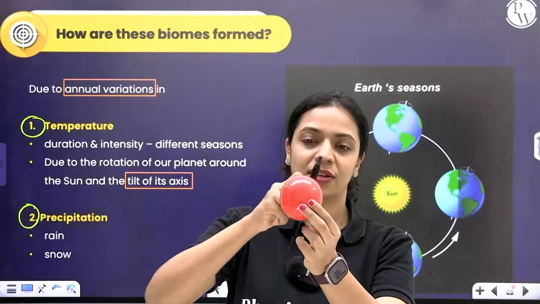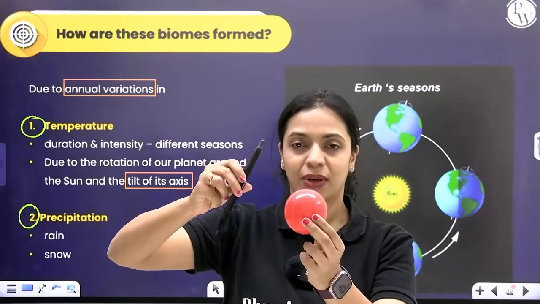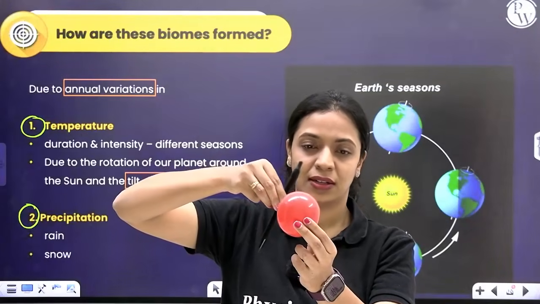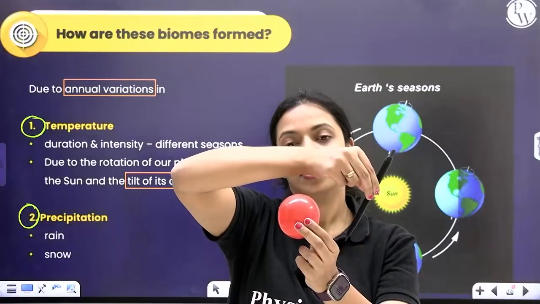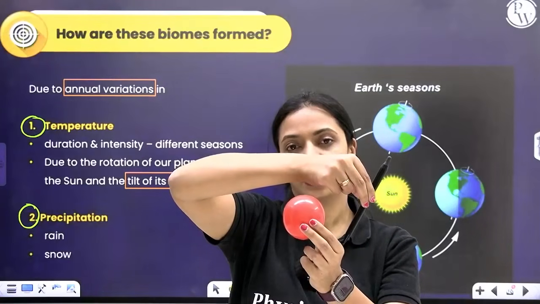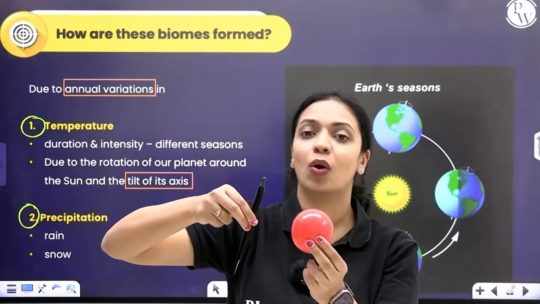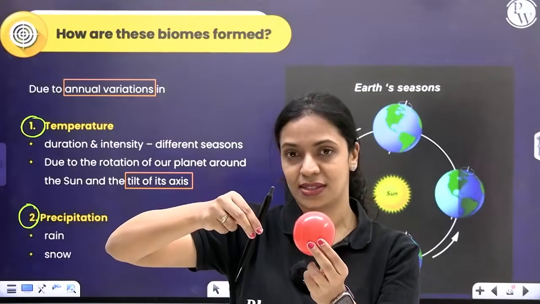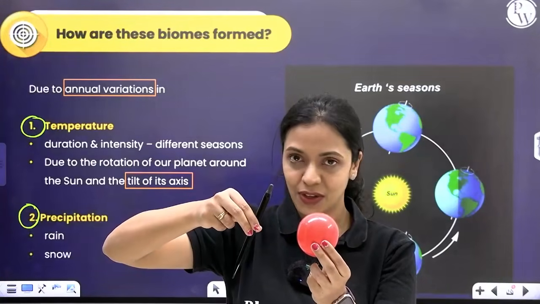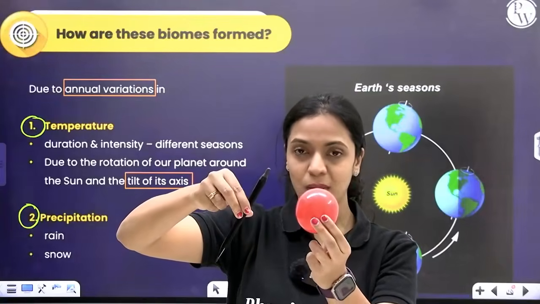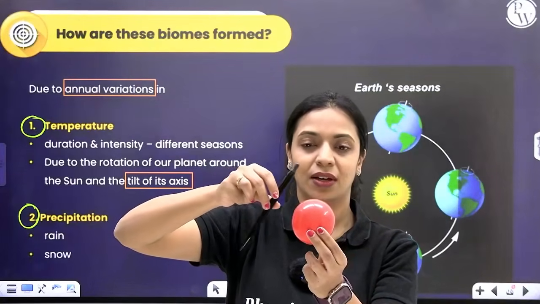As it rotates and revolves, it's not like the top portion will always be closer to the sun. So when it revolves around the sun, when it comes to this side, I want you to notice how the bottom portion is now closer to the sun and the top portion is away from the sun. Depending upon which hemisphere of our Earth is closer to the sun, we experience different seasons. If the top northern hemisphere is closer to the sun as right now, then it will be summer in the northern hemisphere, winter in the southern hemisphere.